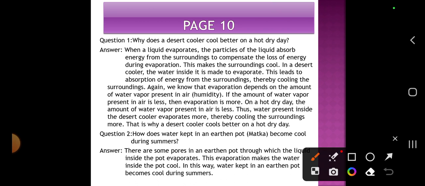Page 10. Why does a desert cooler cool better on a hot dry day? See, when a liquid evaporates, the particles of the liquid absorb the energy from the surroundings to compensate the loss of energy during evaporation.